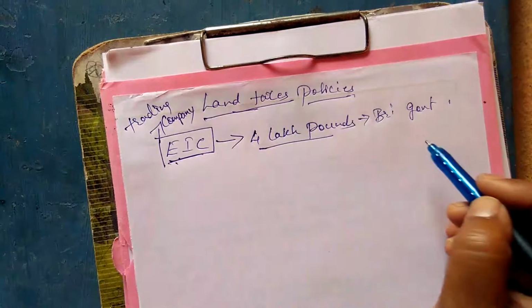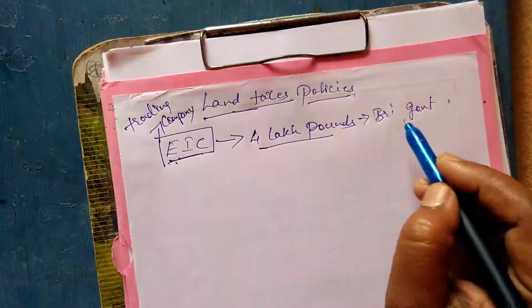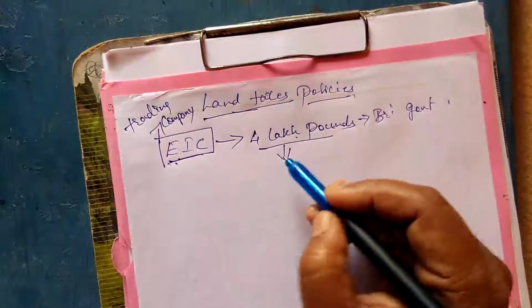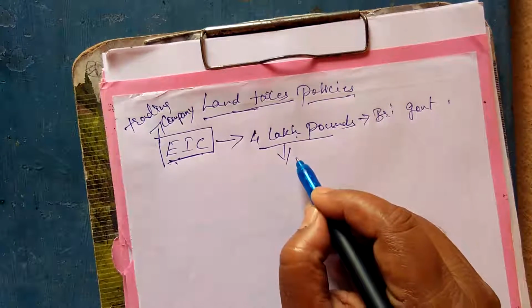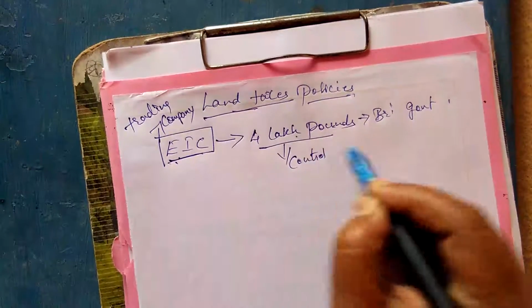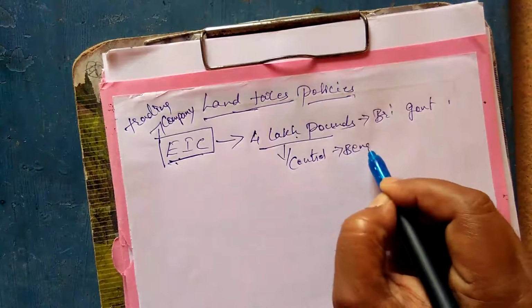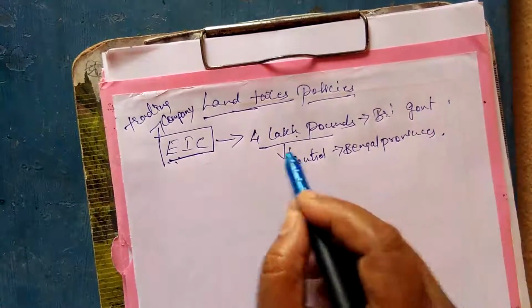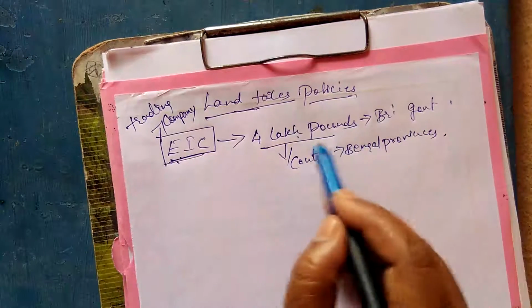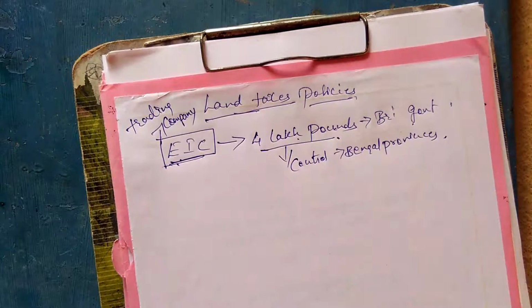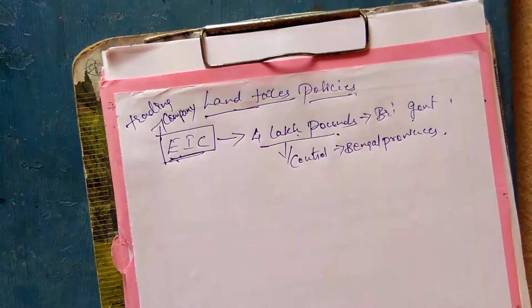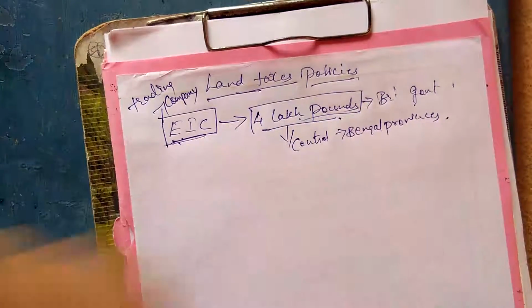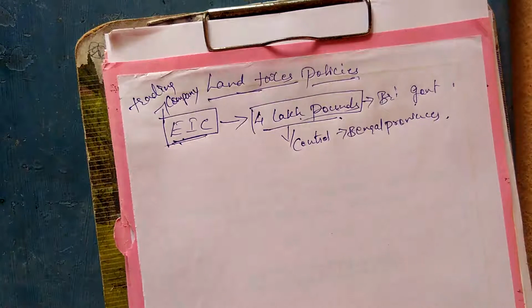They have to pay 4 lakh pounds to the British government, and these 4 lakh pounds were paid in order to have control over Bengal province. To get this Bengal, the East India Company paid 4 lakh pounds to the British. And this was a very difficult task because paying this much of amount annually was not an easy job.